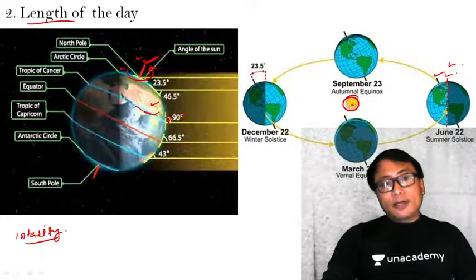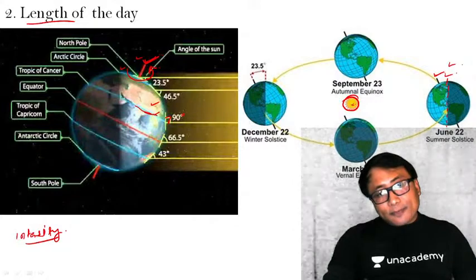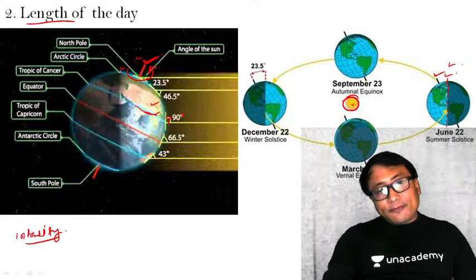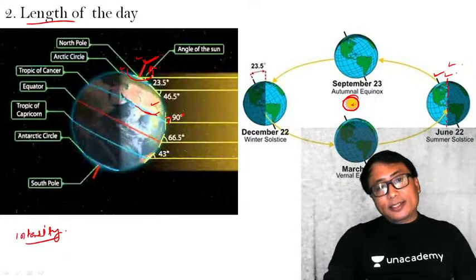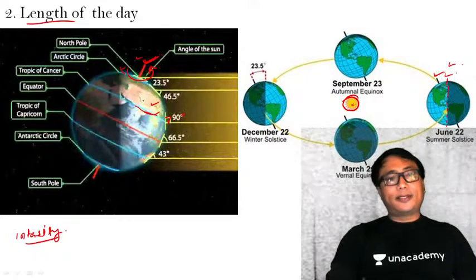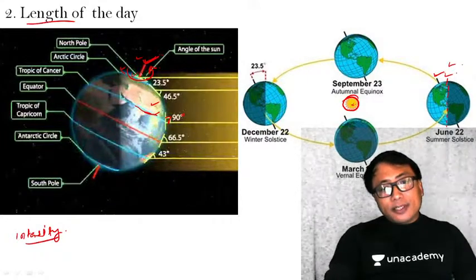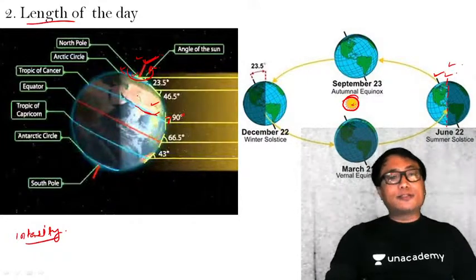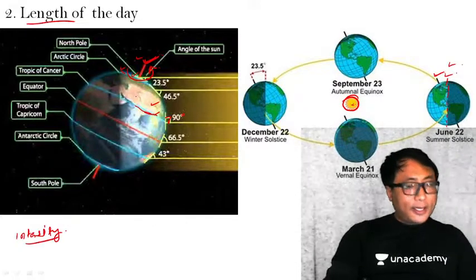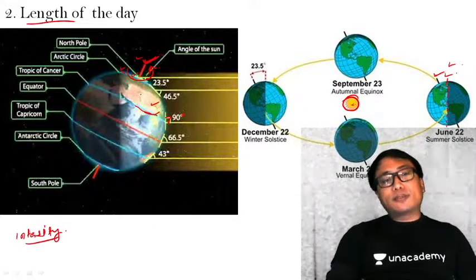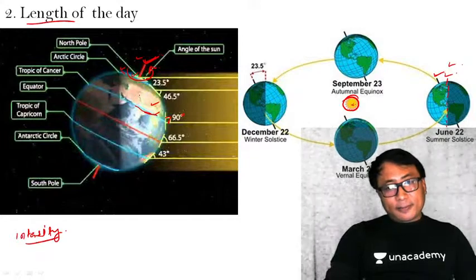At this particular period of time, the entire region above the Arctic Circle is completely under sunlight. And this particular region experiences months and months of sunlight. Theoretically you can say 6 months of sunlight. Clear?